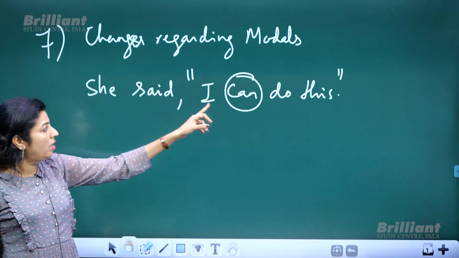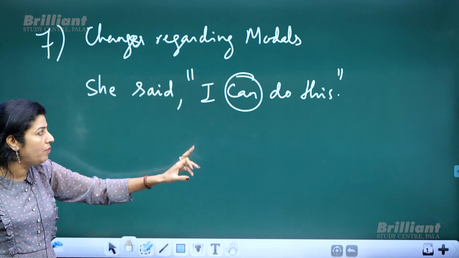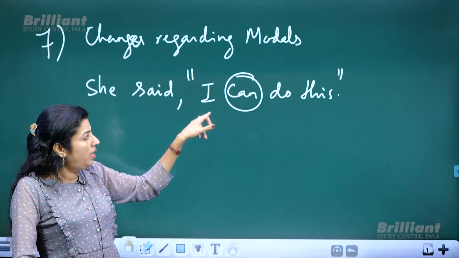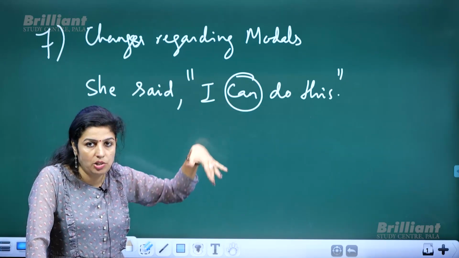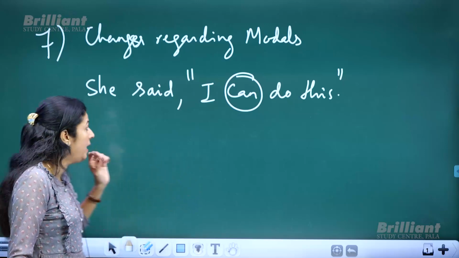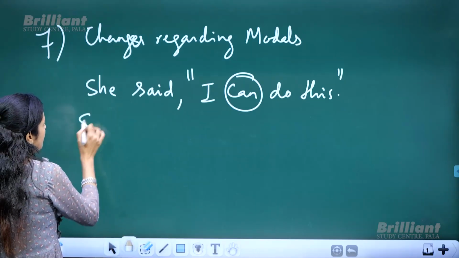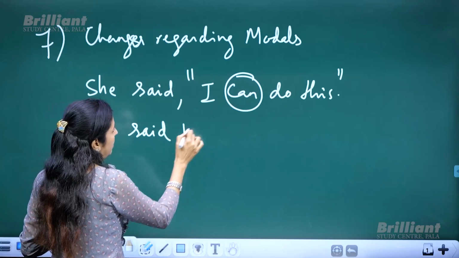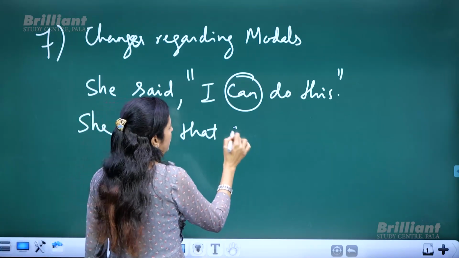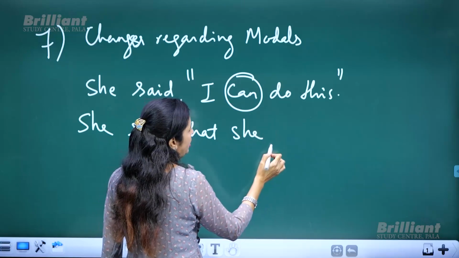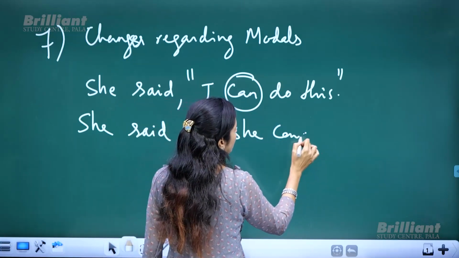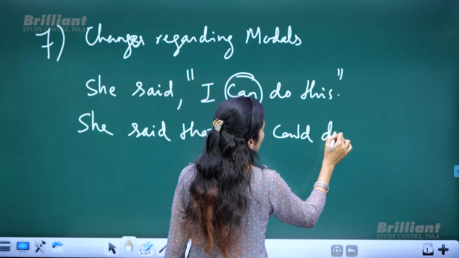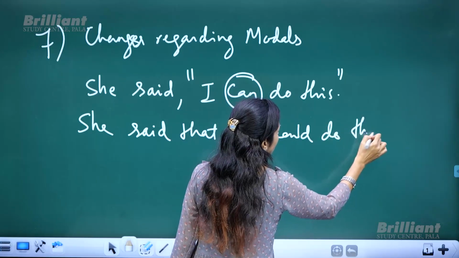Now if you find an auxiliary verb or modal in the direct speech, when you change it into indirect speech, there are changes. Like when you change this, she said that she can changes to could. She could do this.